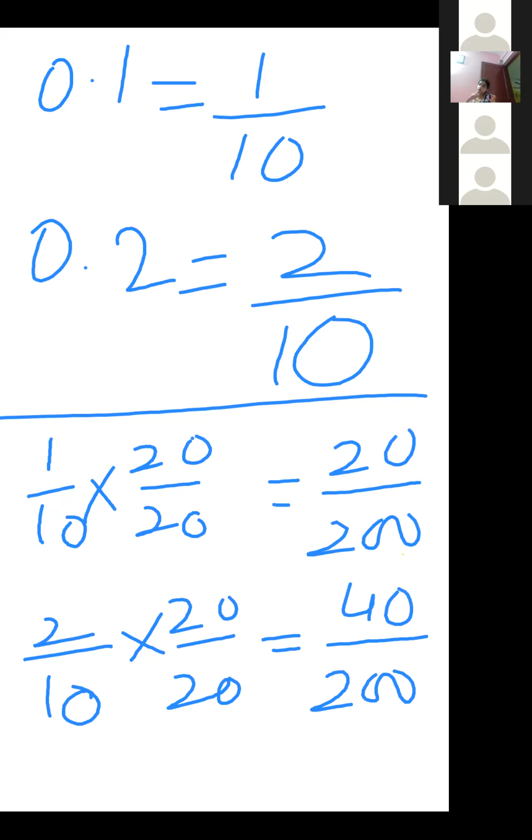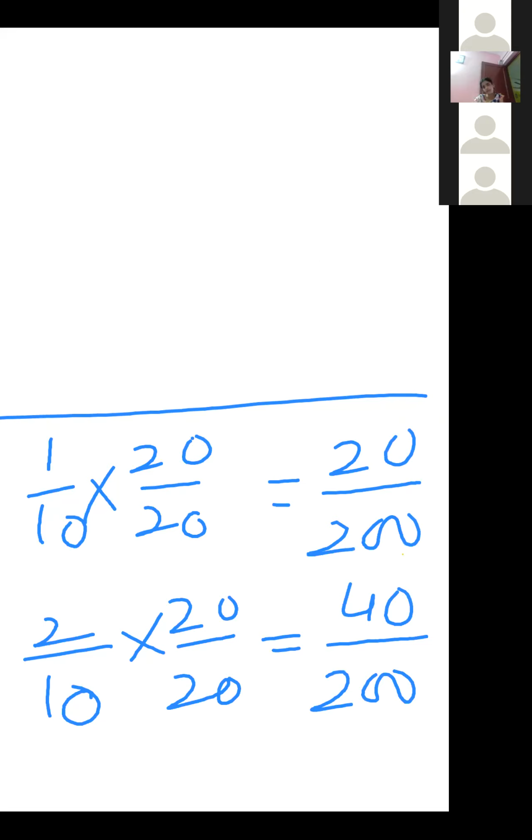Okay, so 20 upon 200, 40 upon 200. Now we have 20 upon 200 here and 40 upon 200.